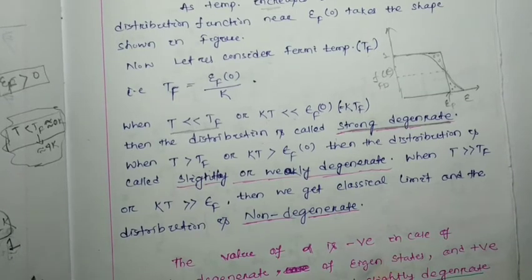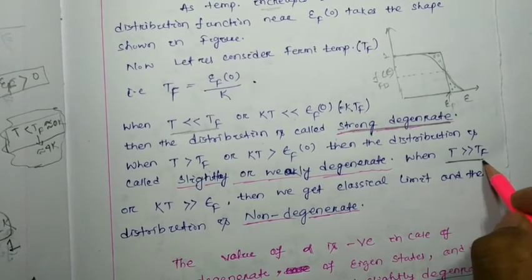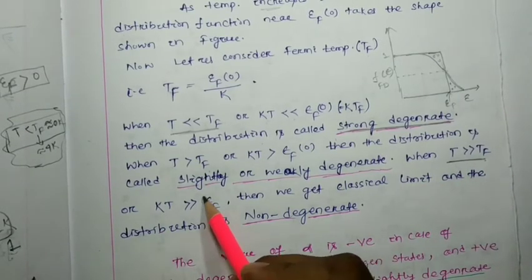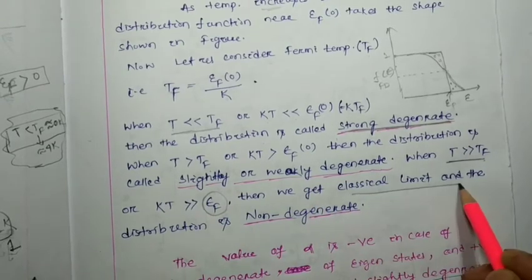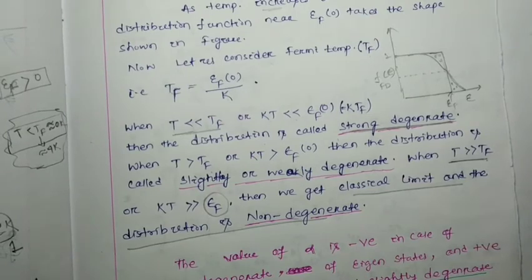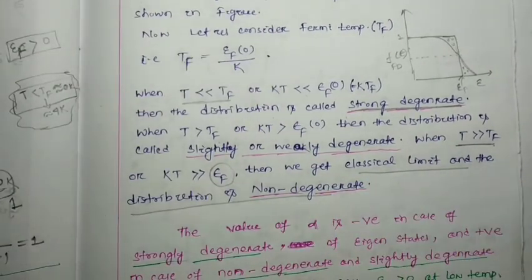But what is important is that when the temperature is greater than TF, or KT greater than your Fermi energy level epsilon F, then we get the classical limit and the distribution is non-degenerate.